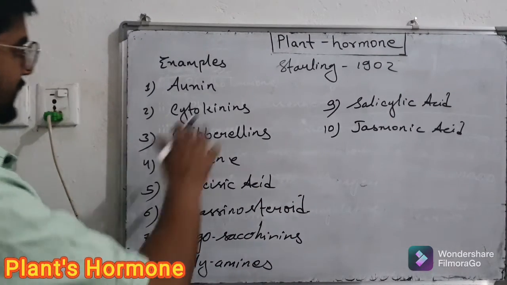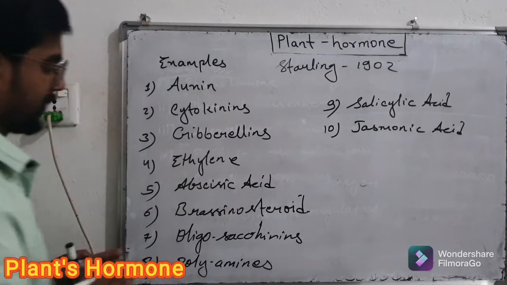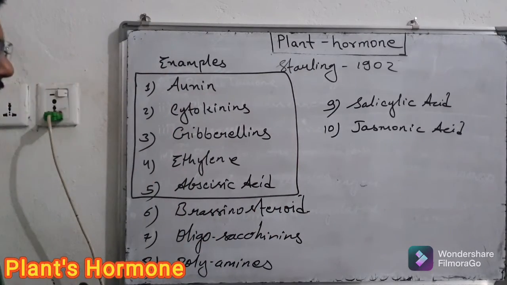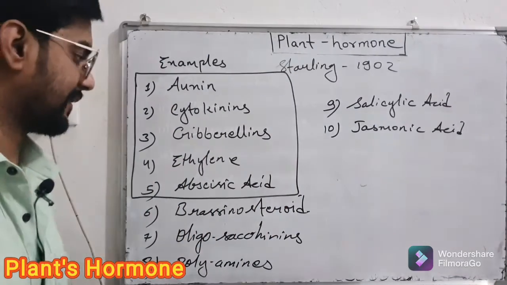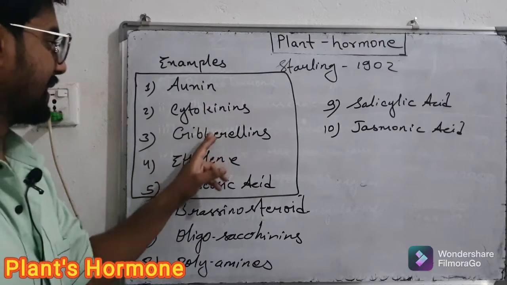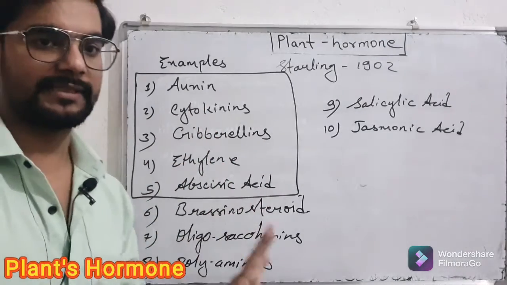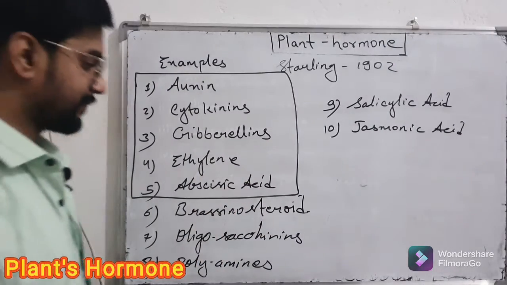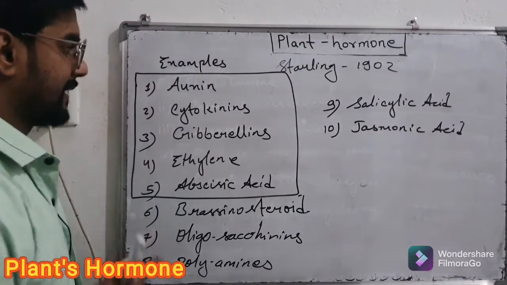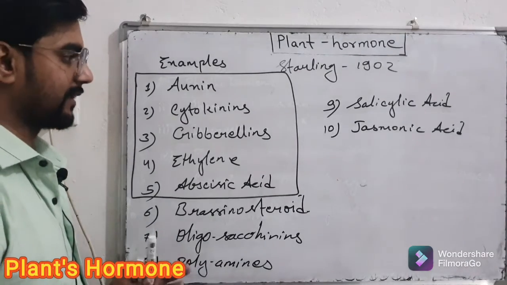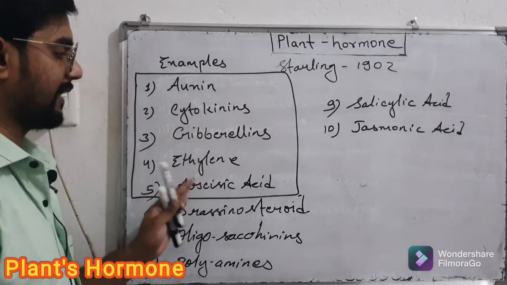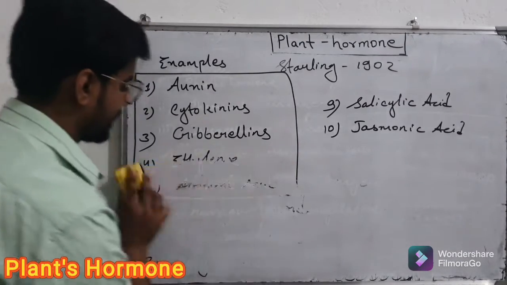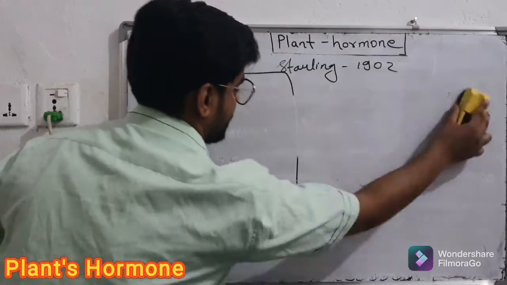Among all these, in our textbook, according to our syllabus, we can see these 5 hormones mentioned as important hormones in a plant life cycle. They are auxins, cytokinins, gibberellins, ethylene, and abscisic acid. Don't worry guys, we'll see them one by one and their functions also. Now after all these examples, we have to know the common functions of plant hormones, why they are essential and what functions these chemicals perform. So let's go to the common functions of the plant hormones.